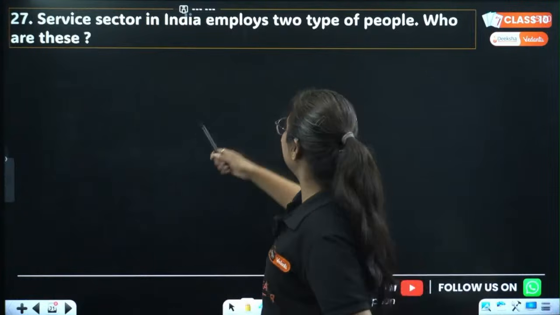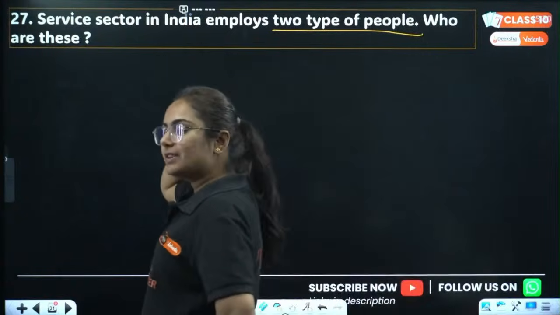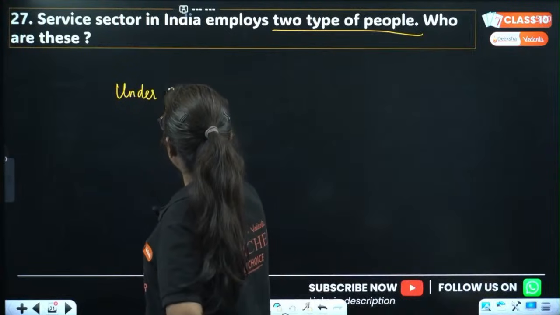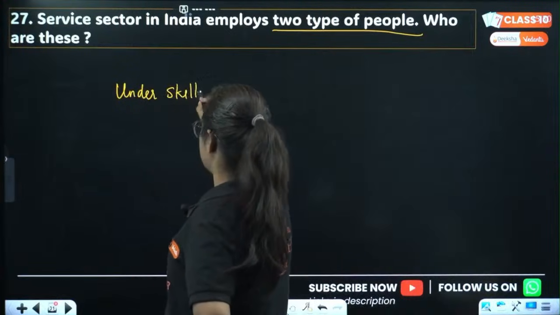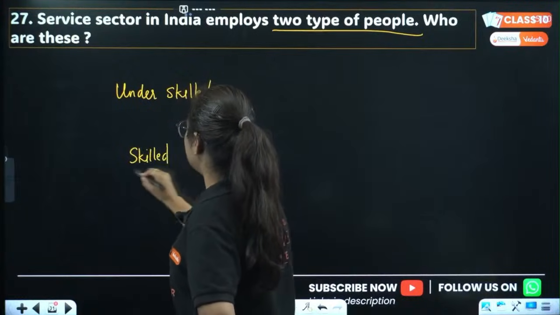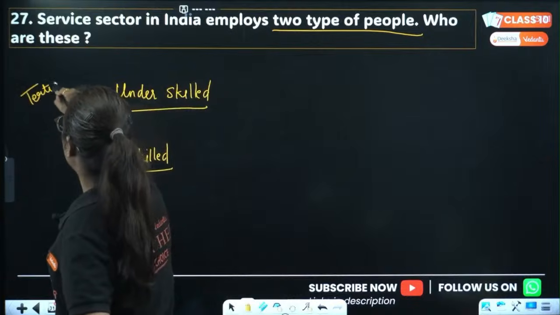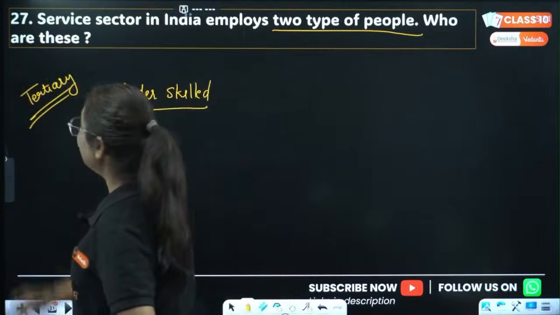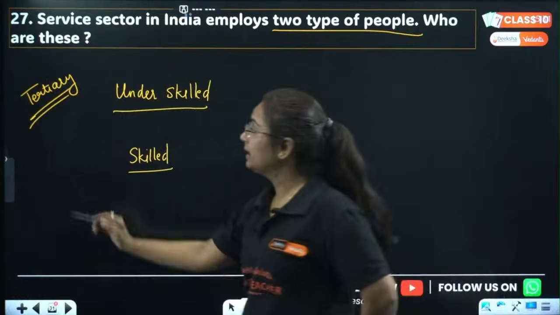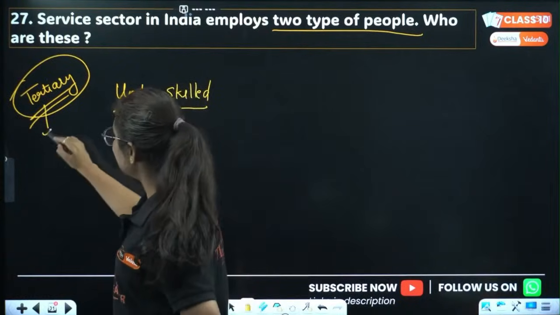So, service sector in India employs 2 types of people. Basically, see, the service sector is employing 2 types of people: either one who is an under-skilled person, or the person who is skilled. If I talk about the service sector, I am here talking about the tertiary sector of the economy. How many sectors of the economy are there? 3. Name them. Okay, so here I am talking about the tertiary sector of the Indian economy where services are provided.